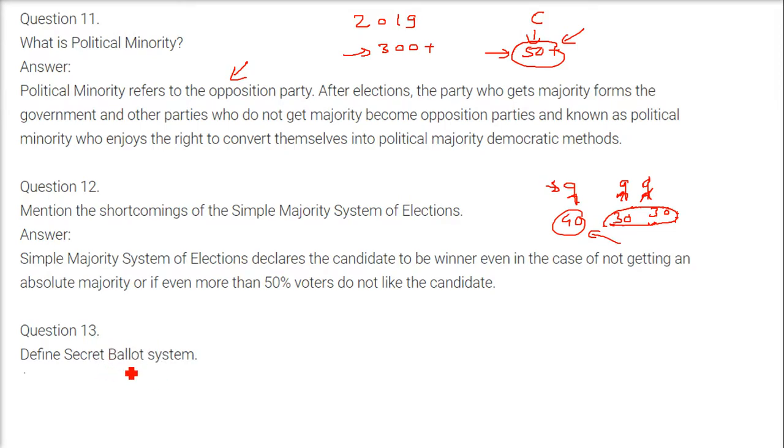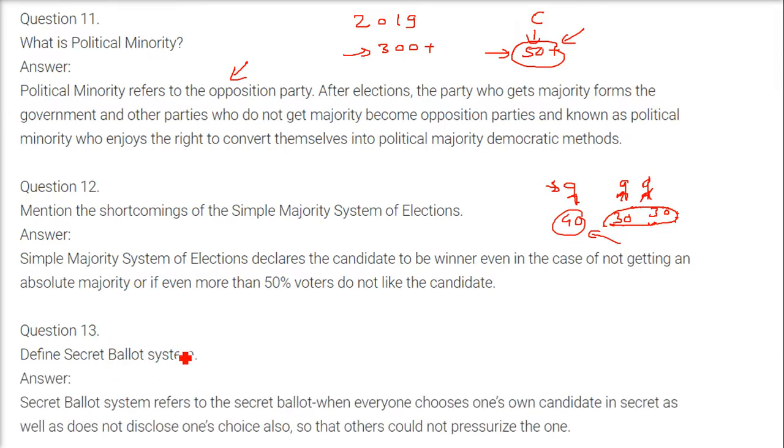Define secret ballot system. Gupt Matdan. This refers to the secret ballot, where everyone chooses their own candidate in secret and also does not disclose their choice. They don't say to whom they have voted, and when they vote, it is all behind curtains, so that others cannot pressurize them.